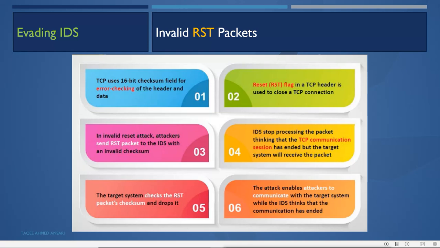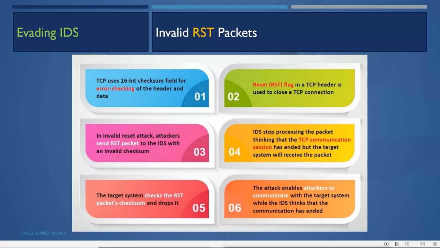So what does the target system do? The target system checks the reset packet checksum and drops it. It is dropped because it is corrupted. So the end system sees the reset packet, but because the error is there, it drops the packet and the session will never be reset. But the IDS receives the packet, sees that it is a reset packet, resets the connection, and it feels like the connection is now reset.